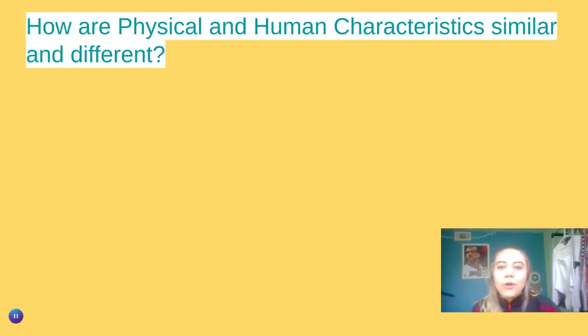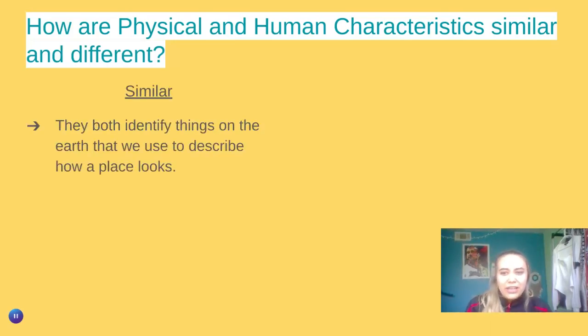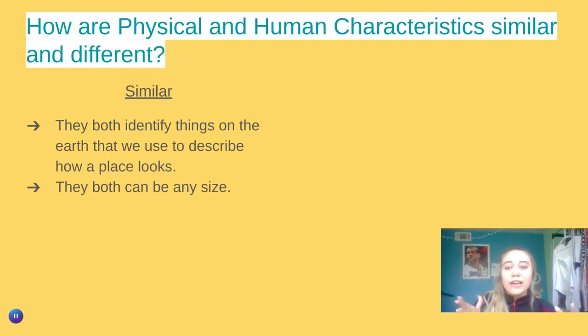All right. So how are physical and human characteristics similar and different? How are they similar? They both identify things on Earth that we use to describe how a place may look. So if you're at a place and you need to describe what you see, you might see a physical characteristic or a human characteristic. You might see, like, there's a river next to me or there's a building next to me. And they both can be any size. So a physical or a human characteristic isn't just small or big. They can be big or small physical characteristics and big or small human characteristics.